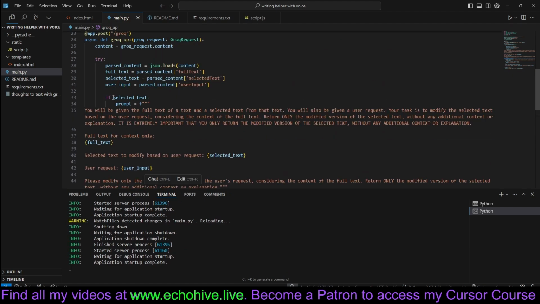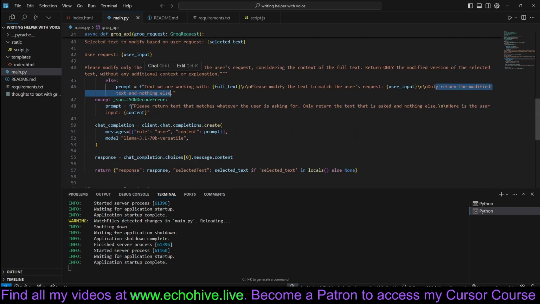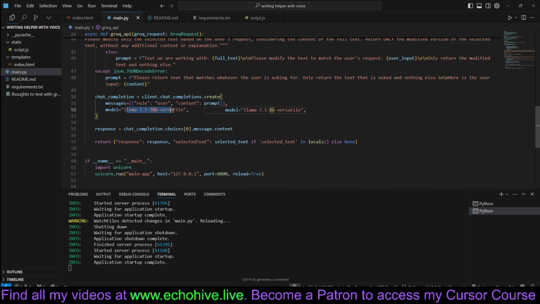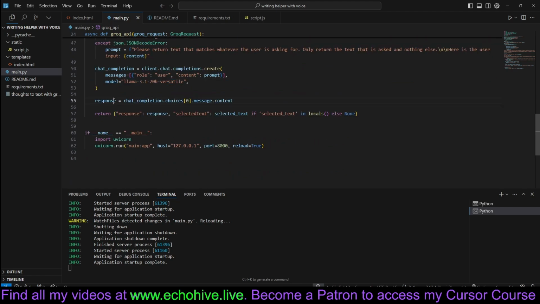But this is, I believe, perhaps the first one. Please return text that matches whatever the user is asking for. Only return the text that is asked and nothing else. Here's the user input. And then we just call Llama 3.1 70 billion versatile. You can change this to whatever model. We just get the response and return it as a response.